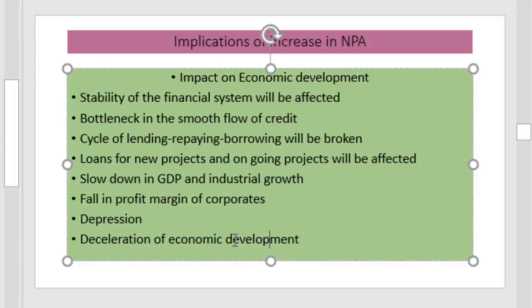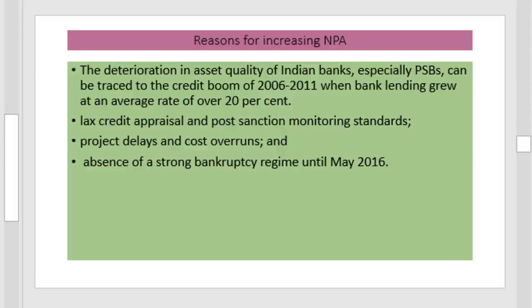If industrial growth rates are reduced, the profit margins of the corporates will be affected, and if the profit margins of the corporates are reduced, it will lead to a depressionary situation in the economy, and finally it will lead to the deceleration of economic development. This is the impact on economic development.